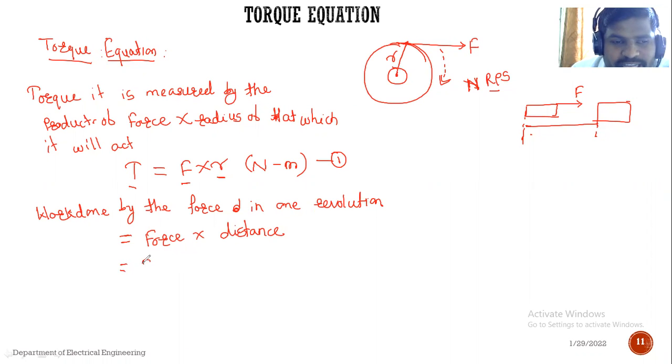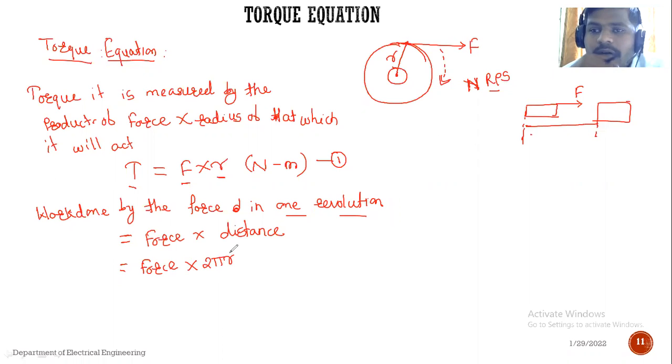So applied force as it is, and work done in one revolution, एका revolution मध्ये त्यानं केलेलं जे काही वर्क असेल, it is nothing but one revolution. One revolution is nothing but perimeter of that circle. Circle चा perimeter काय फॉर्म्युला? 2 pi r. Right? So the work done by the force in one revolution is nothing but the applied force F into 2 pi r.